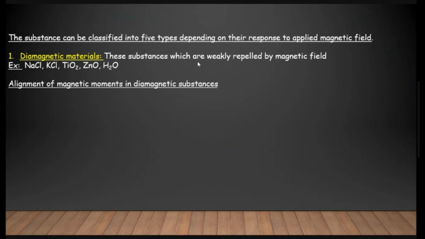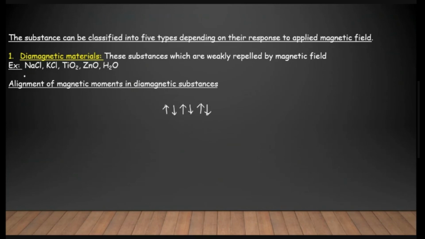The magnetic moments possessed by these substances cancel each other, that is, one magnetic moment is upward, another is downward, so they cancel and the substance is weakly repelled by the external magnetic field.